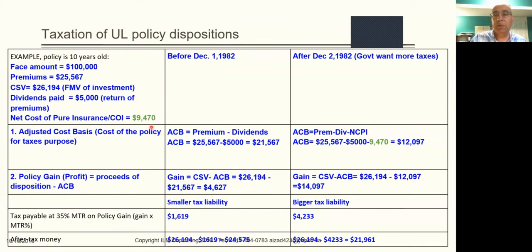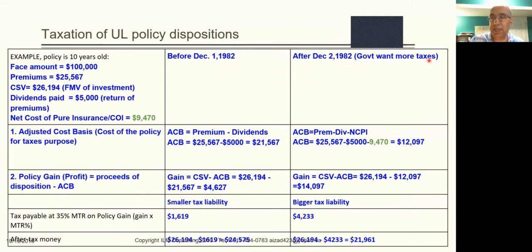The net cost of pure insurance, that is the cost of insurance, that is what the insurance company has charged you for the insurance, is $9,470. So there's two calculations. One is before December 1982 and after 1982. Just think in your mind that after 1982, the government changed the rules and they obviously wanted more taxes.